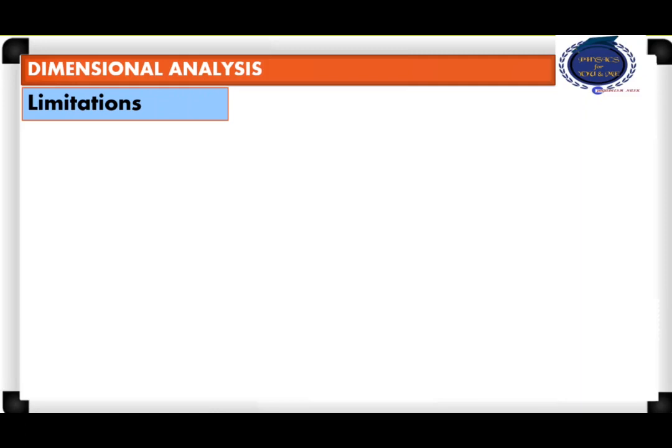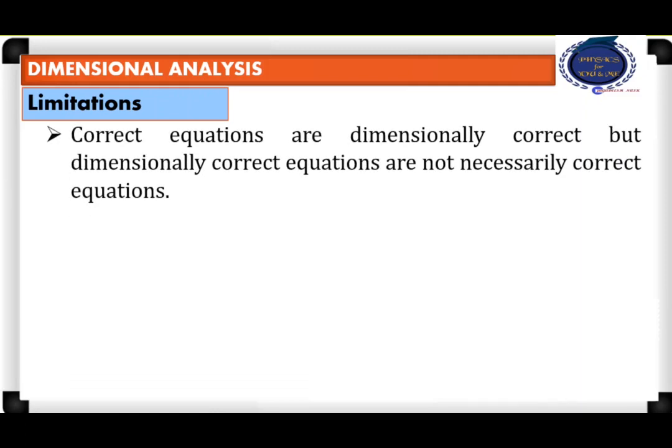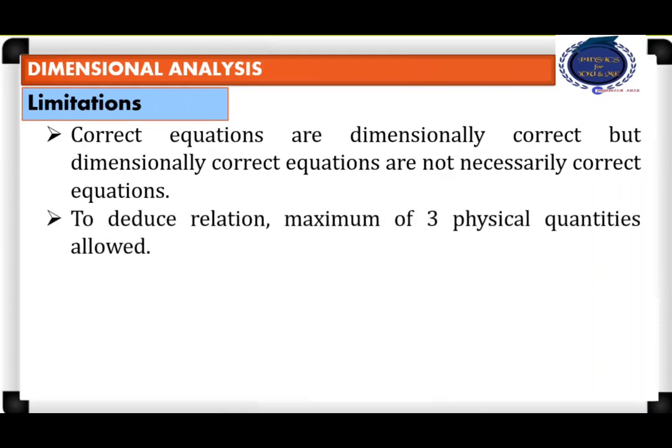There are limitations to dimensional analysis. Correct equations are dimensionally correct, but dimensionally correct equations are not necessarily correct equations. To deduce a relation, a maximum of 3 physical quantities are allowed. In mechanics, we are restricting ourselves to the 3 base quantities. That's why if we compare the dimensions, we will get only 3 equations.